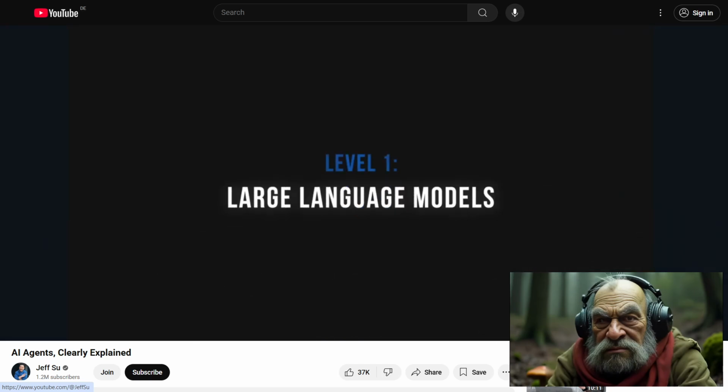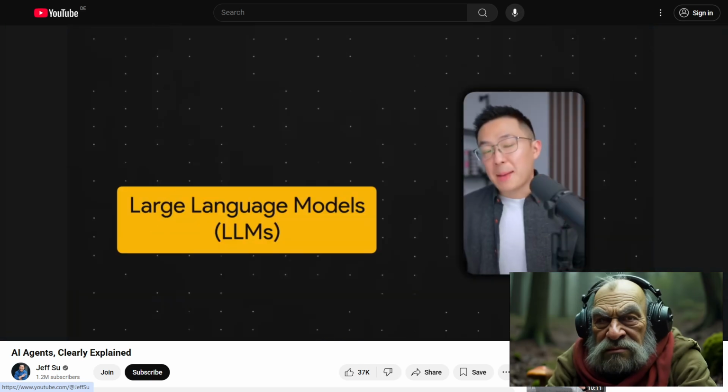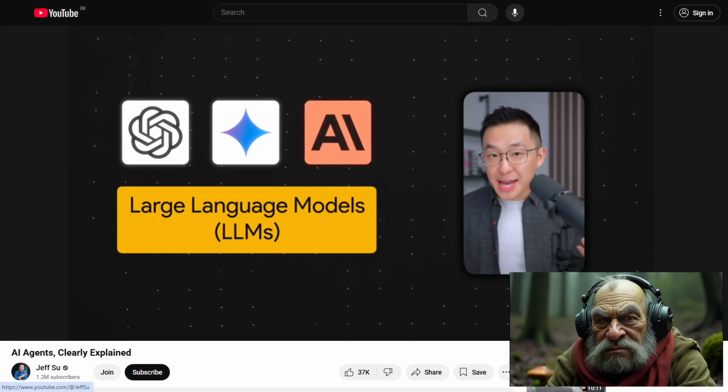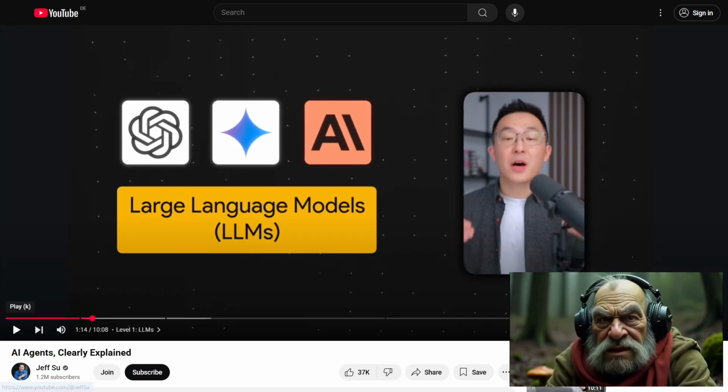Kicking things off at level 1, large language models. Popular AI chatbots like ChatGPT, Google Gemini, and Claude are applications built on top of large language models.